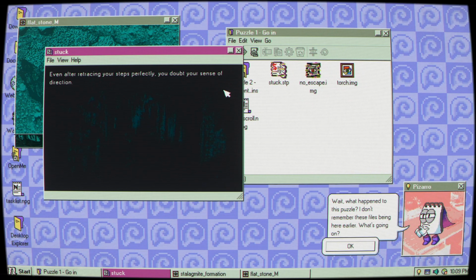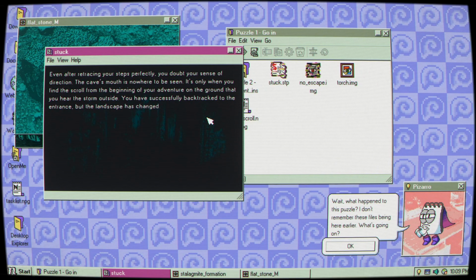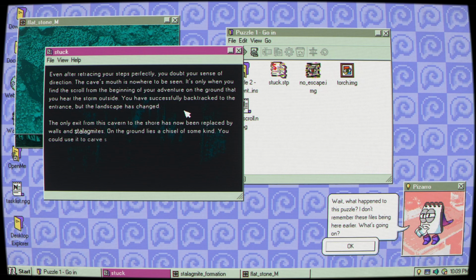Even after retracing your steps perfectly, you doubt your senses of direction. The cave's mouth is nowhere to be seen. It's only when you find the scroll from the beginning of your adventure on the ground that you hear the storm outside. You've successfully backtracked to the entrance, but the landscape has changed. The only exit from this cavern to the shore has now been replaced with walls and stalagmites. On the ground lies a chisel of some kind. You could use it to carve some symbols into this new landscape.